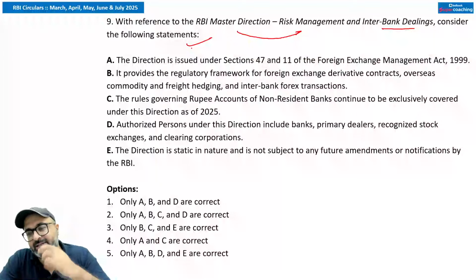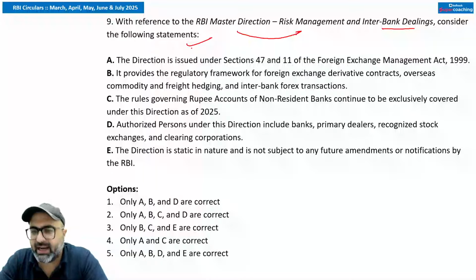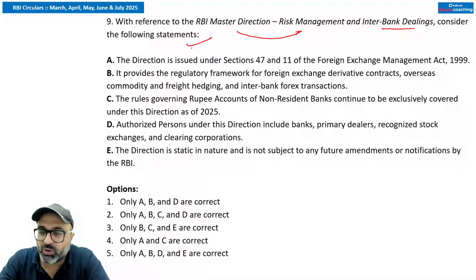So what all has been issued in this, sir? RBI has issued regulations governing forex contracts, as well as directions to authorized persons to regulate forex business. RBI retains the power to modify or update the directions through official notifications. So in this, the first direction is related to foreign exchange derivative contracts. The second was related to overseas commodity and freight hedging.